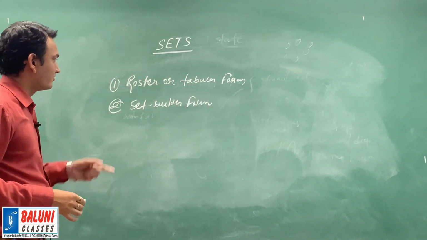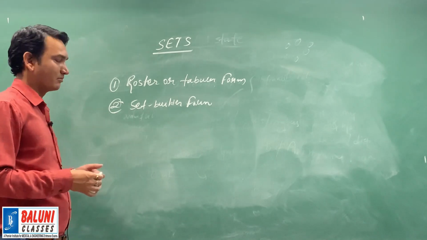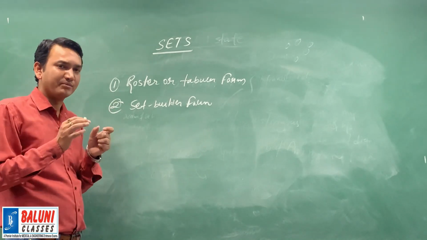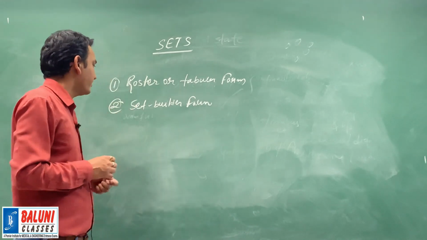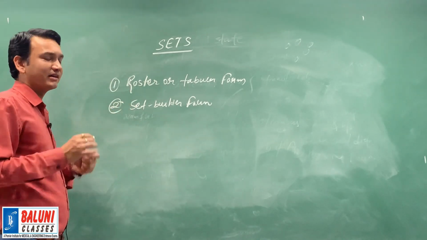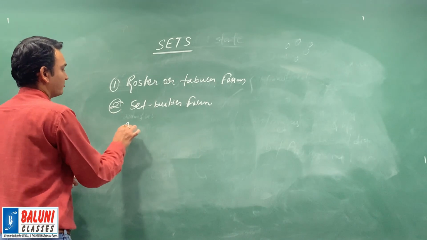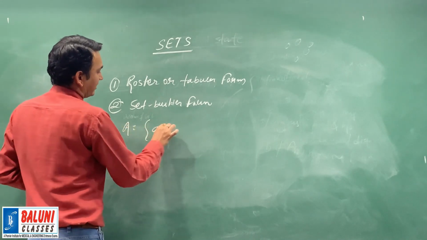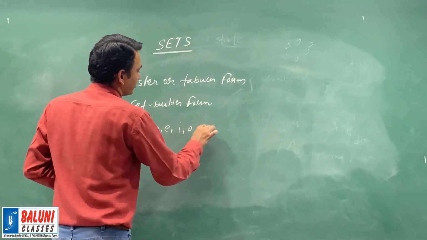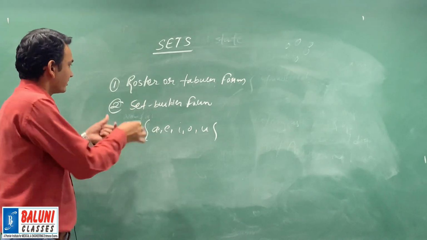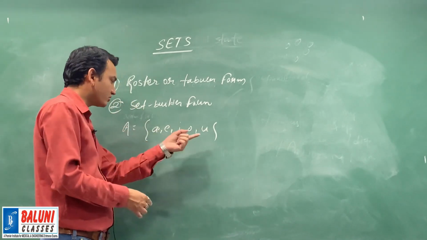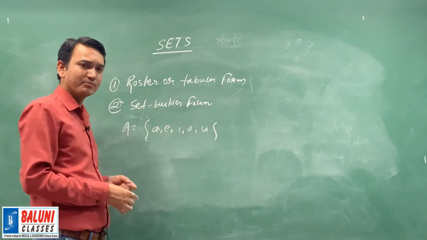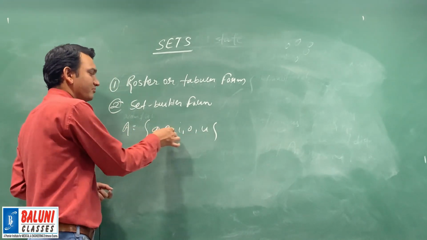While writing a set in the roster or tabular form, we just list all the elements and enclose them with braces and put a comma between them to separate them. For example, set of vowels in English alphabet: A, E, I, O, U. This is how I write the given set in the roster form.